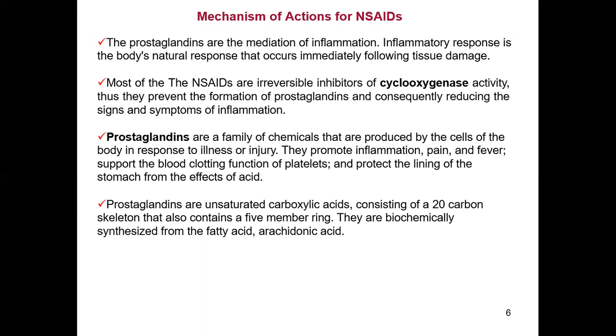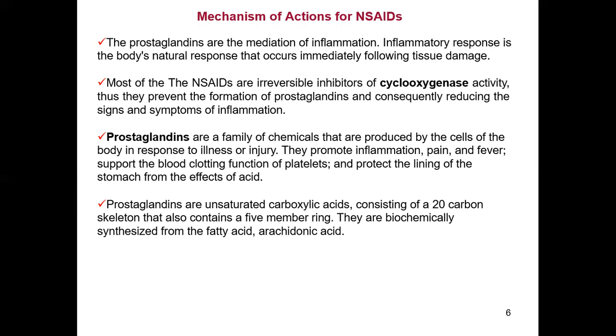Prostaglandins are a family of chemicals that are produced by the cells of the body in response to illness or injury. They also promote inflammation, pain, and fever, support the blood clotting function of the platelets, and protect the lining of the stomach from the effect of acid.